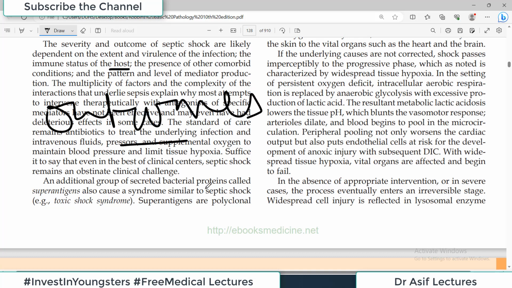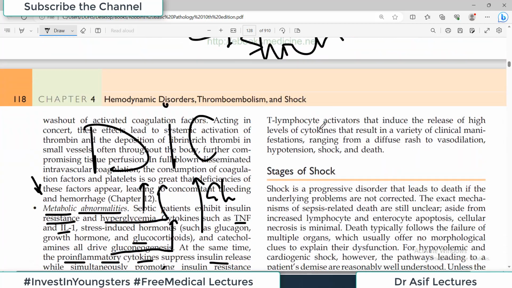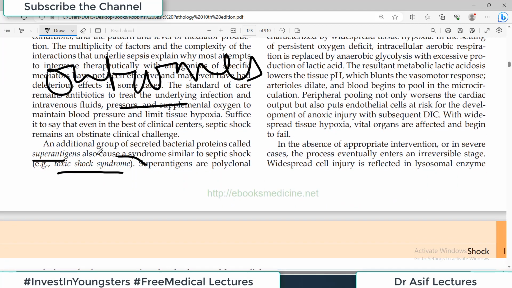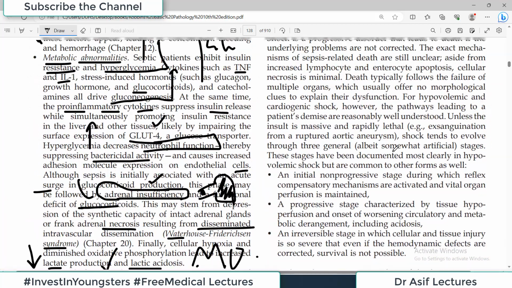An additional group of secreted bacterial proteins called superantigens also cause a syndrome similar to septic shock, and this is called toxic shock syndrome. Superantigens are polyclonal T lymphocyte activators that induce the release of high levels of cytokines that result in a variety of clinical manifestations ranging from simple rash to vasodilation to shock and to death. So basically, if I have to deal with a patient of toxic shock syndrome, I will pay equal attention as if it was septic shock because the outcomes are almost similar.